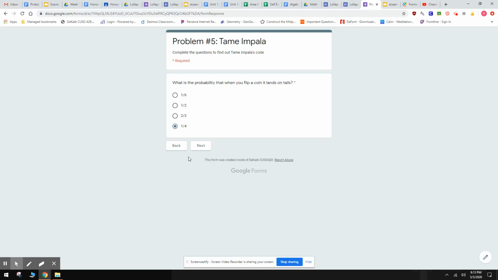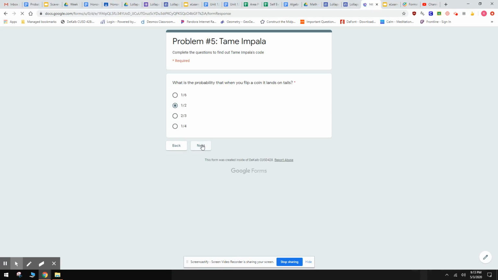So let's think about this. If I have a coin, I have 2 events that can happen. I can either flip a head or a tail. So the total number of events that can happen is 2. So my bottom number in my fraction should be a 2. If I want tails, tails is only 1 event out of those 2 events that are going to happen. So that's a 1 out of 2. So my answer is actually going to be 1/2. So I'm going to click that, and I'm going to click next.